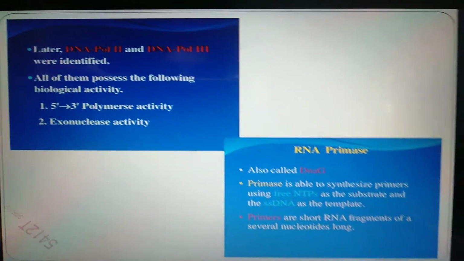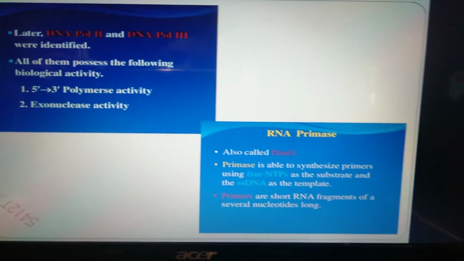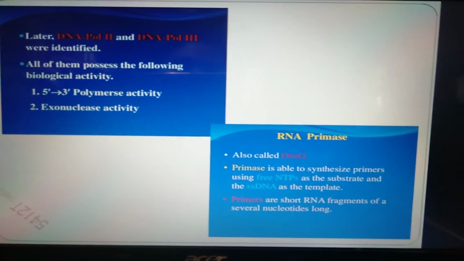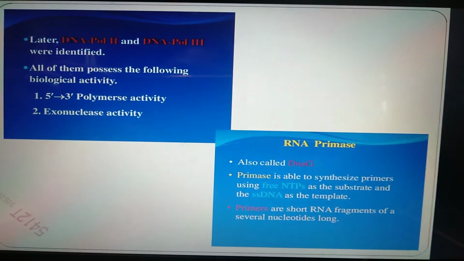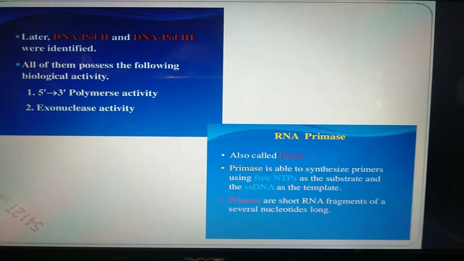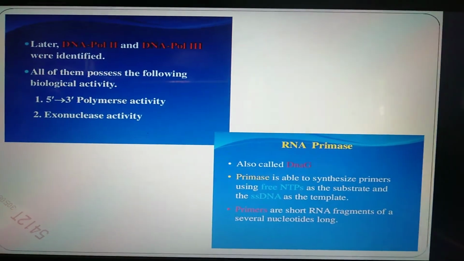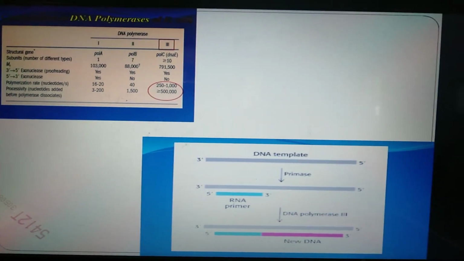So we have RNA primase, also called DNAG. This primase is able to synthesize primers using free NTPs as the substrate and ssDNA as a template. What are primers? Primers are short RNA fragments, a strand several nucleotides long. Then we have DNA polymerases 1, 2 and 3.